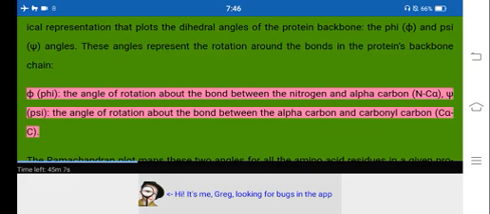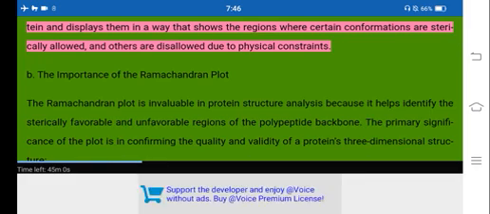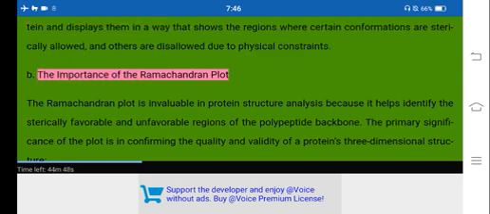Phi, the angle of rotation about the bond between the nitrogen and alpha carbon, N-C alpha. Psi, the angle of rotation about the bond between the alpha carbon and carbonyl carbon, C alpha-C. The Ramachandran plot maps these two angles for all the amino acid residues in a given protein and displays them in a way that shows the regions where certain conformations are sterically allowed, and others are disallowed due to physical constraints.